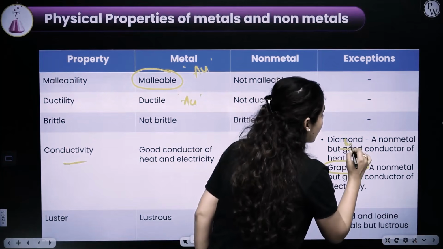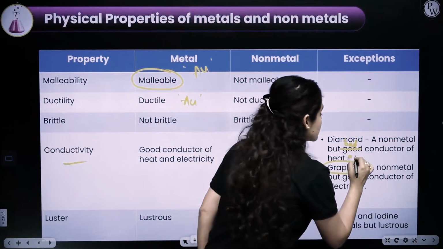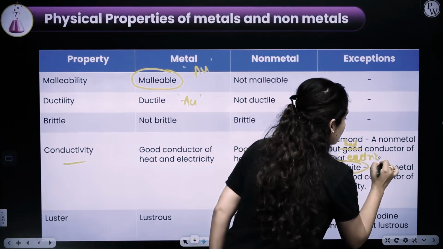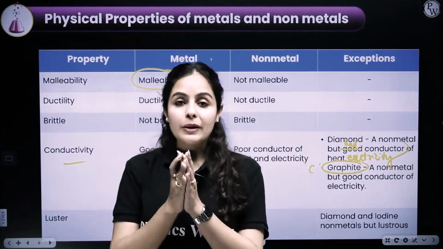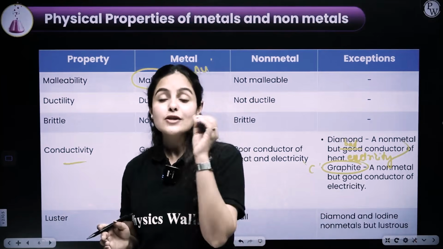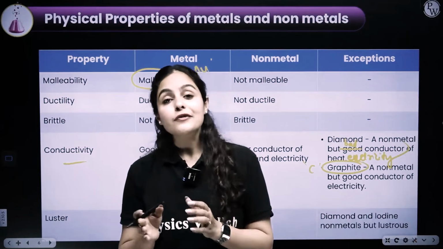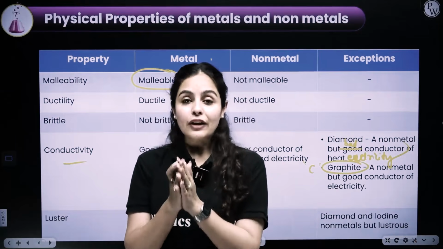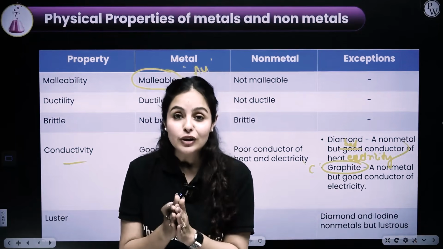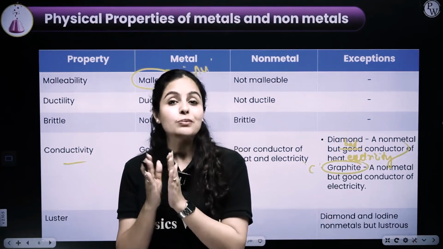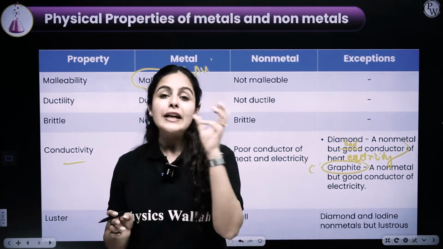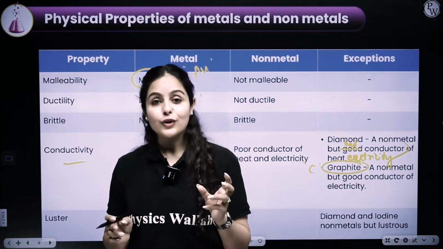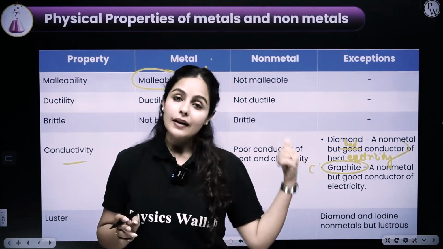It's a bad conductor of electricity. So please remember that diamond, being a non-metal, is a very bad conductor of electricity. It does not have free ions. Whereas graphite is a very good conductor of electricity because of the presence of free ions in it. Structurally, I will be explaining this to you in your chapter on carbon and its compounds.